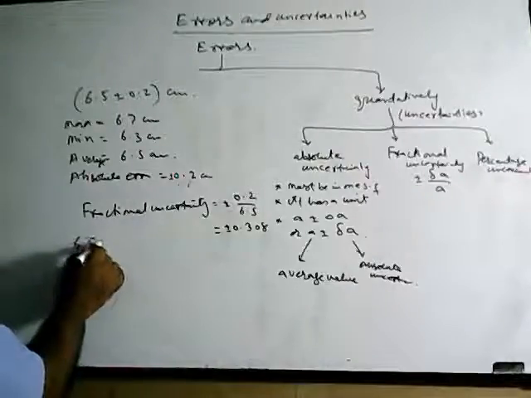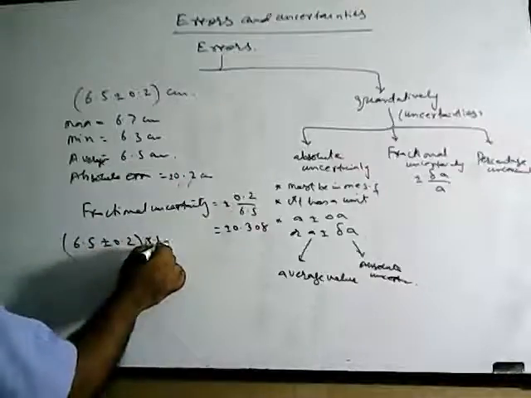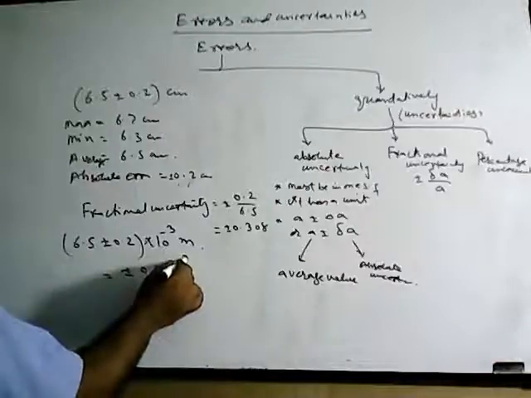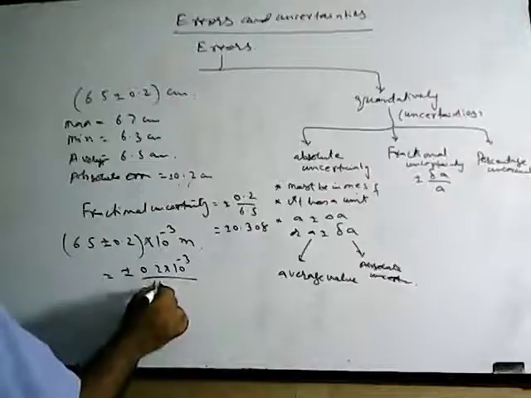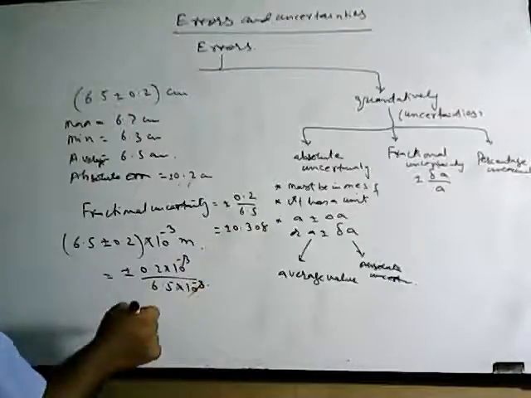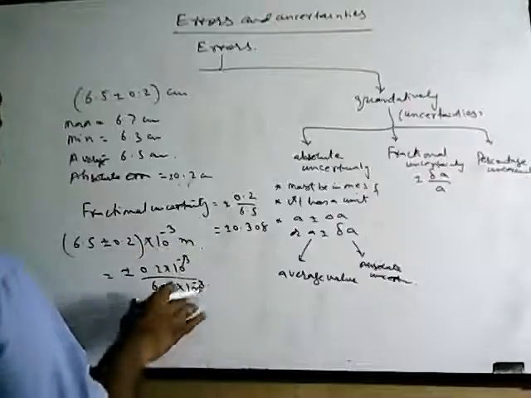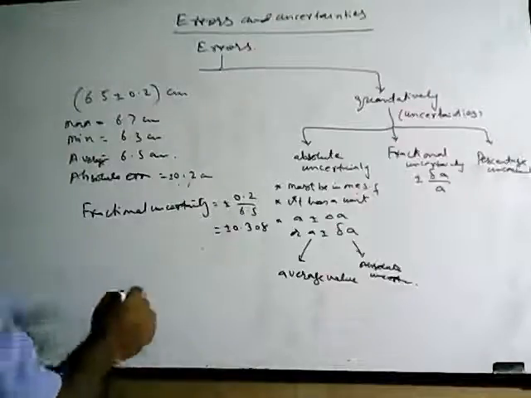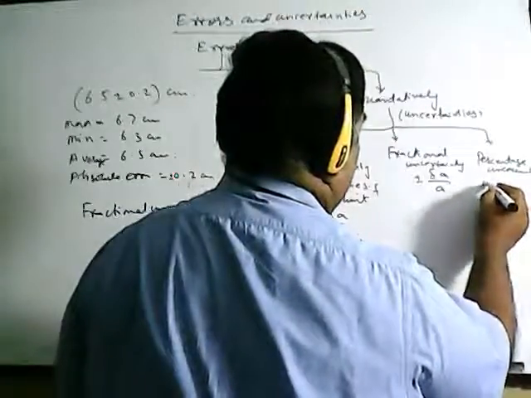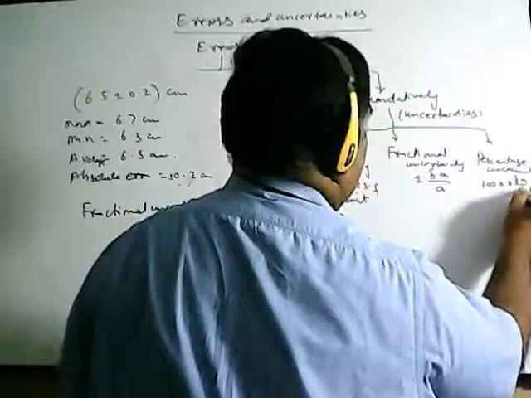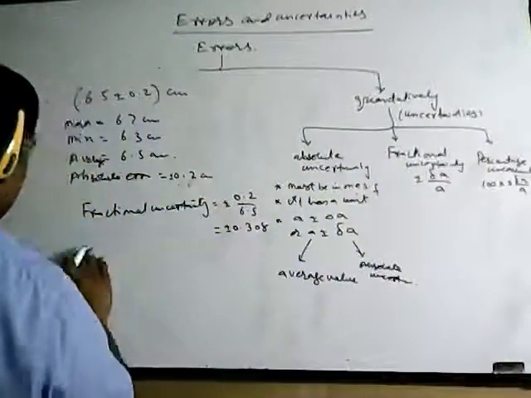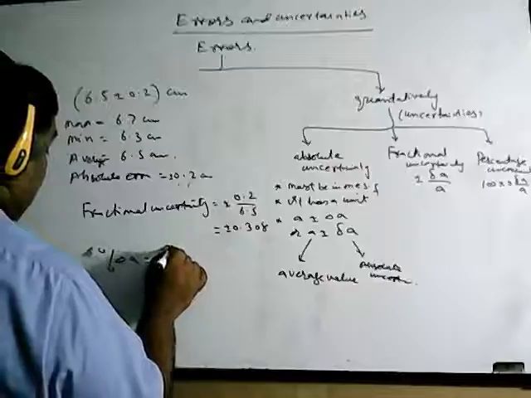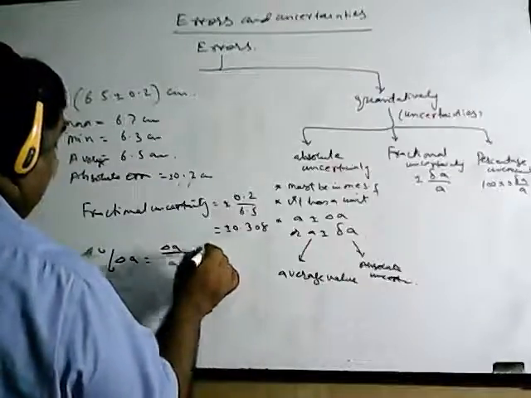Suppose I have to find the fractional uncertainty here, then I write plus minus 0.2 into 10 power minus 3 upon 6.5 into 10 power minus 3, and this cancels. So if a tens power is there, you can always get the fractional uncertainty by just dividing this by this. Then what is the percentage uncertainty? Percentage uncertainty is just 100 multiplied by the fractional uncertainty. So in any case I can say delta A percent will always be equal to delta A upon A into 100, that is, the fractional uncertainty times 100.